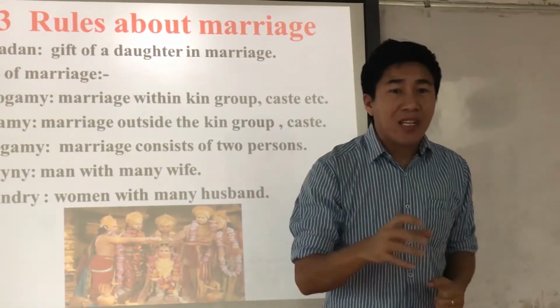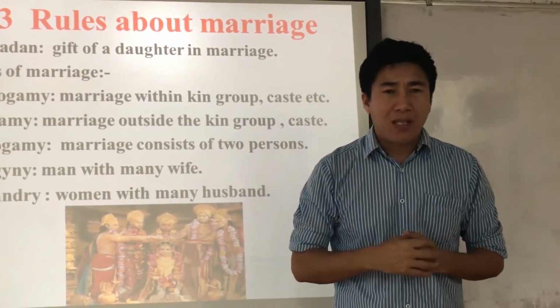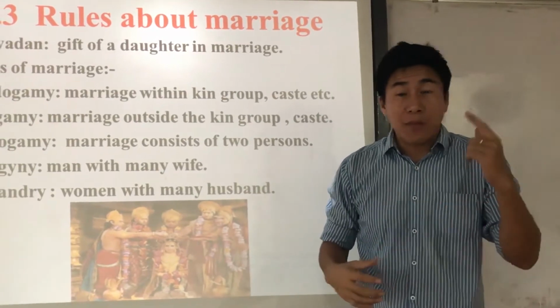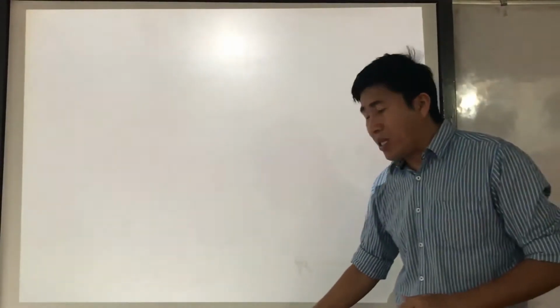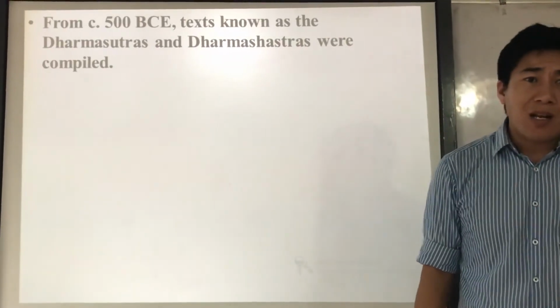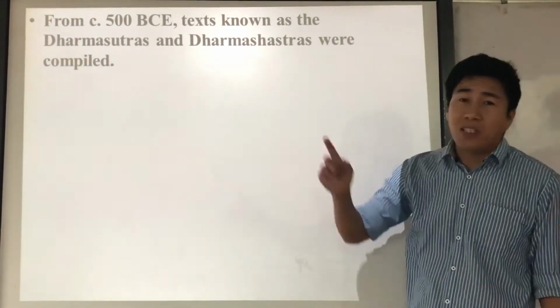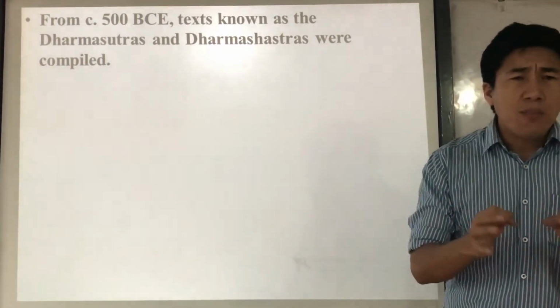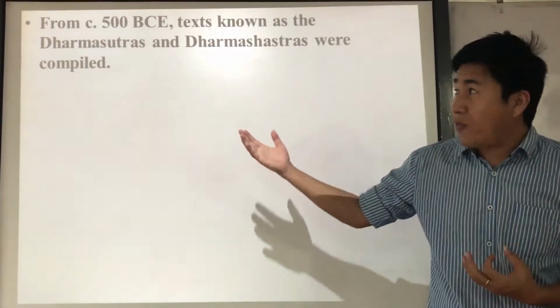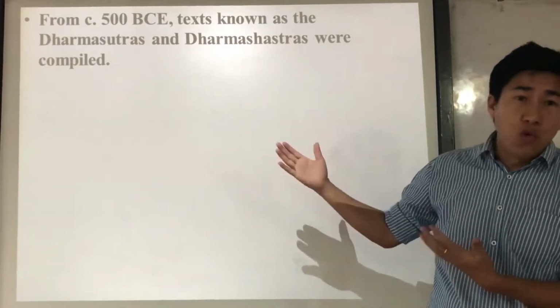So to counter this, what did the Brahmins do? Brahmins were very popular at the time, right? They compiled texts called Dharma Shastra and Dharma Sutra. Around 500 BC, they wrote these very important religious texts of ancient India, I would say rules, right?